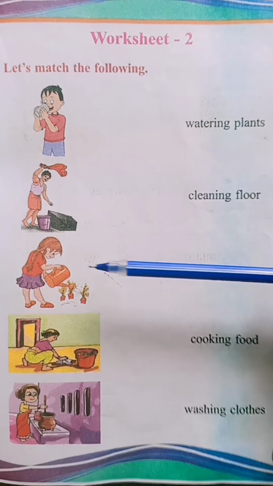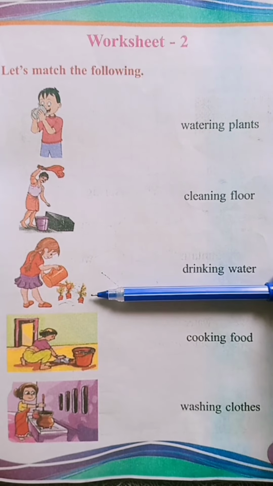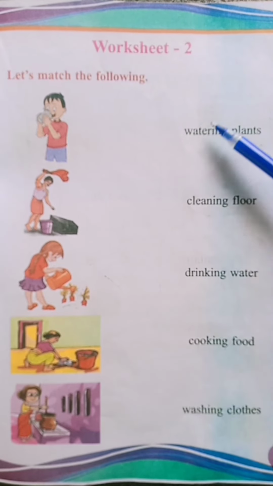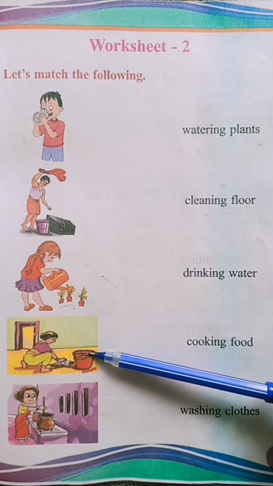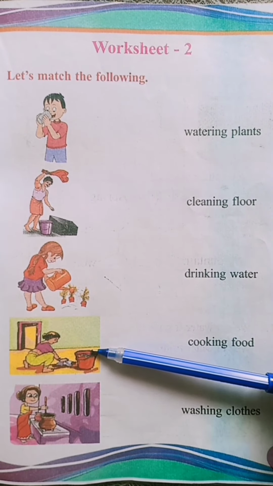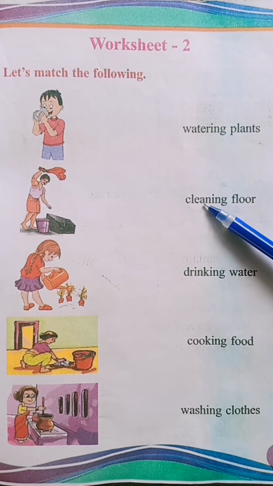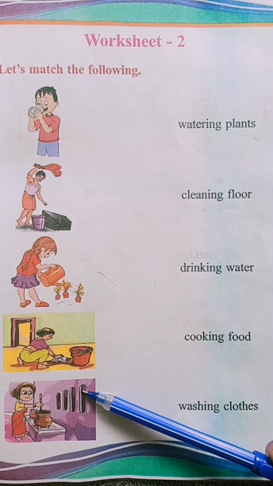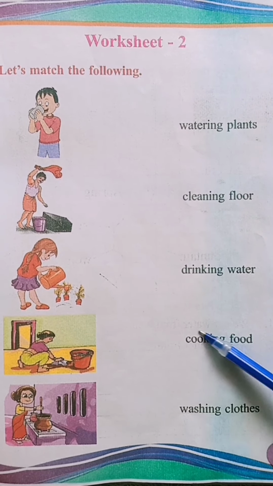Okay. Then, a girl is watering plants. Isn't it? Yes. So, you have to match it. Okay. Watering plants. Then, fourth one. Here, a lady is cleaning the floor. Isn't it? Yes. So, where is? Yes, cleaning floor. So, you have to match it. Okay. Then, last one. Here, a mother is cooking food. So, you have to match here.